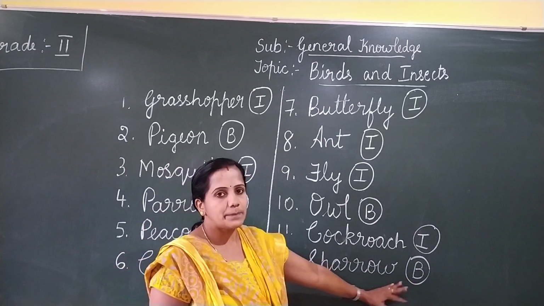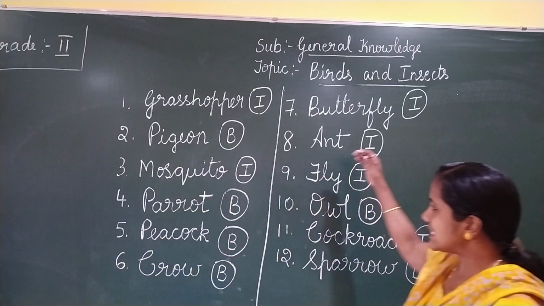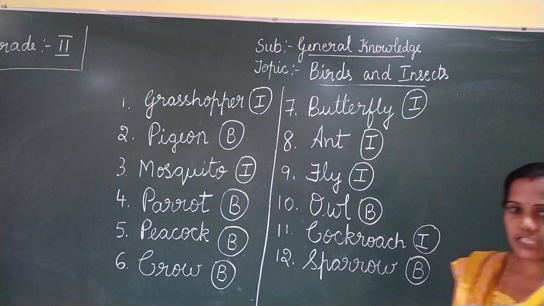The last 12th one, it is sparrow. Sparrow is a bird. Okay, children? So write down neatly like this in your textbook. Okay?